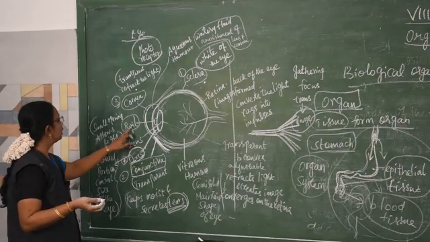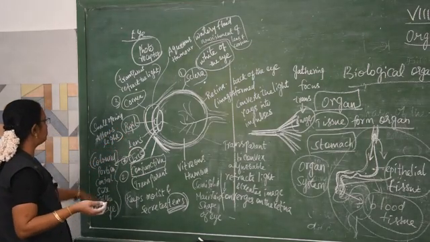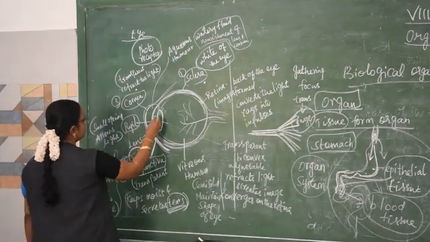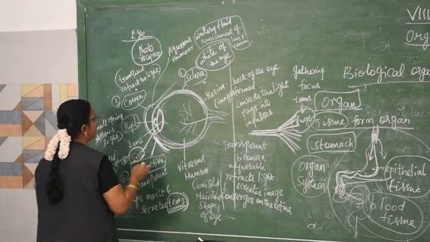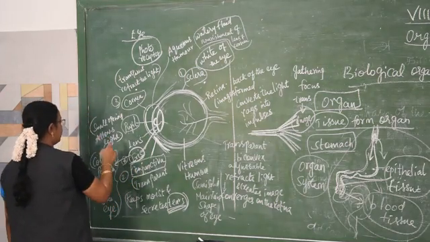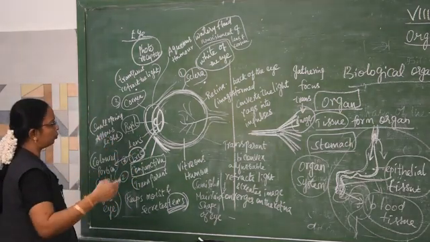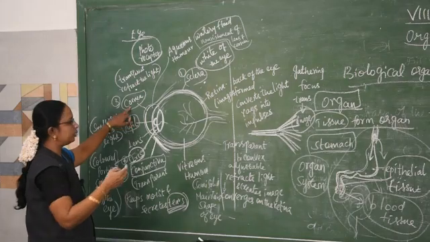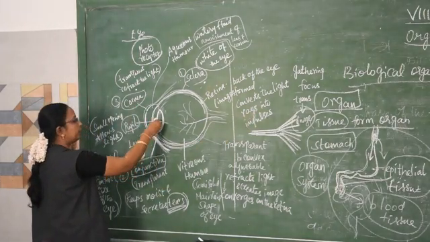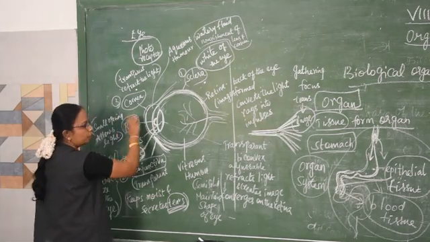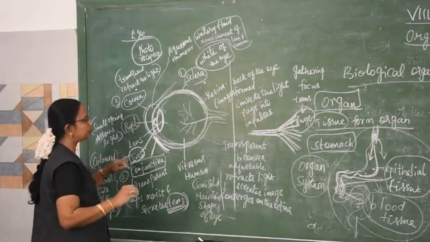Then the pupil is the small opening before the lens. What does it do? It allows the light to pass through. So the cornea refracts the light, and the pupil allows the light rays to pass into the eyes.